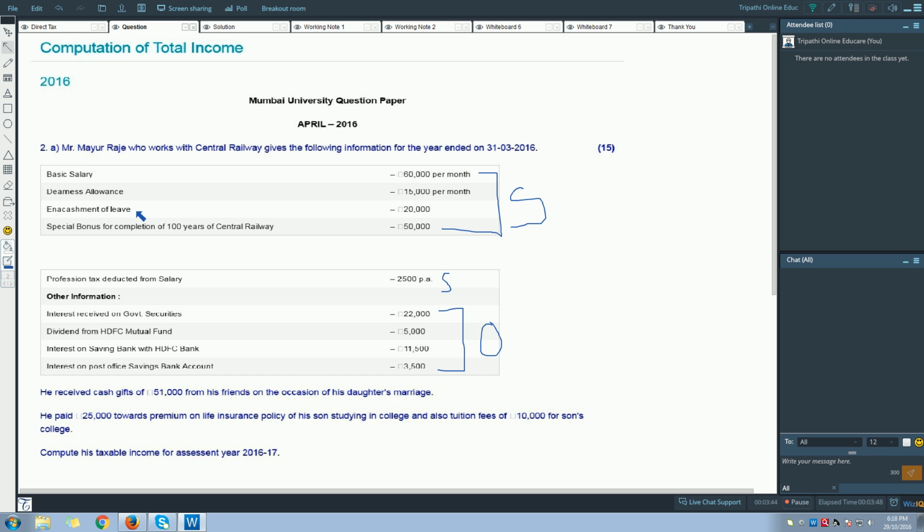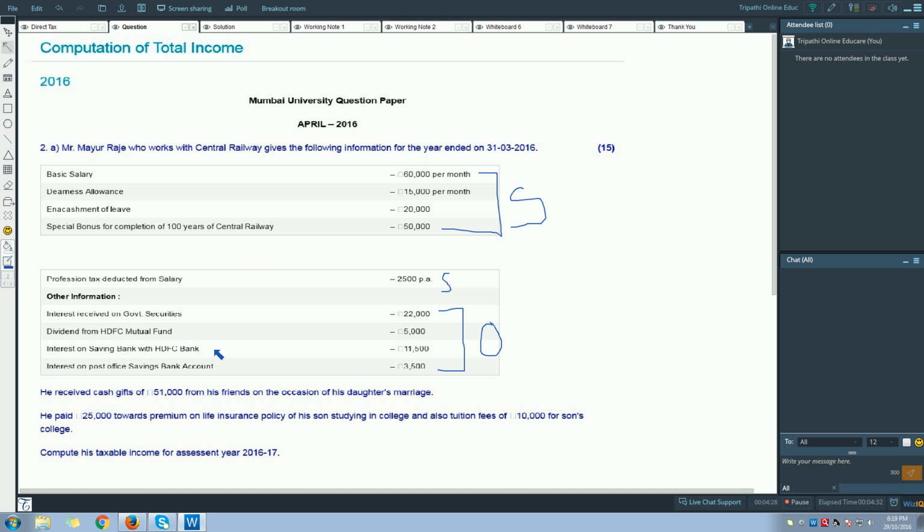Now one thing which is a little important is encashment of leave. If you take encashment of leave during the continuation of service, it is fully taxable under the head income from salary. So you'll have to remember this. Next is interest received on government securities, which is fully taxable under the head income from other sources. Dividend from HDFC mutual fund is exempt under section 10 subsection 35 because you are getting dividend from an Indian company. If you receive dividend from an Indian company, it is fully exempt.